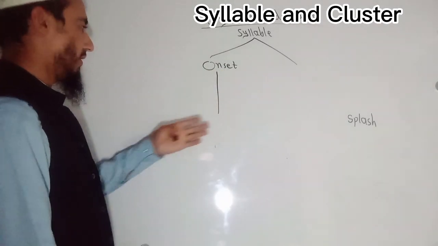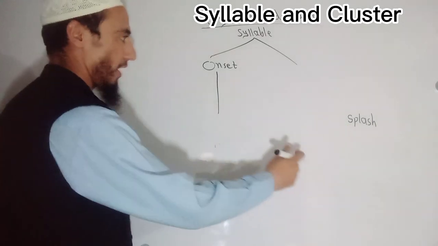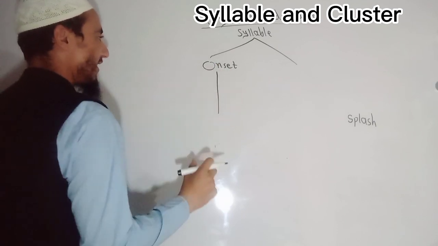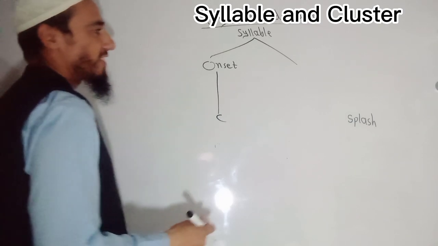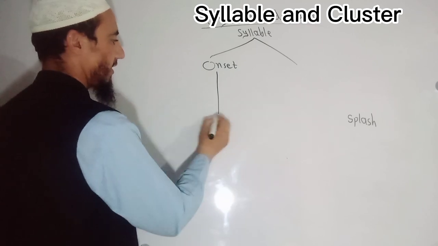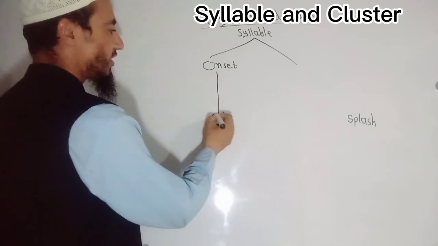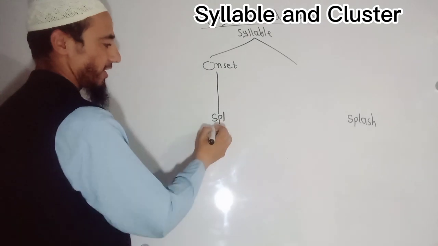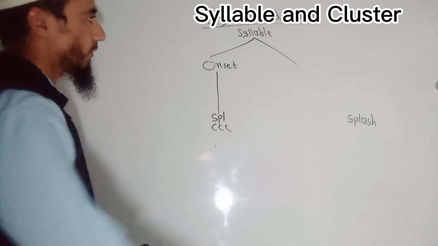After onset, now how many consonants are there? It is also called a cluster. Three are there: "spl". So for onset there would be C. How many C consonant clusters are there? Three. So first of all let me write SPL. These three are onset. You may represent it with C, C and C because three consonants are there in the cluster.